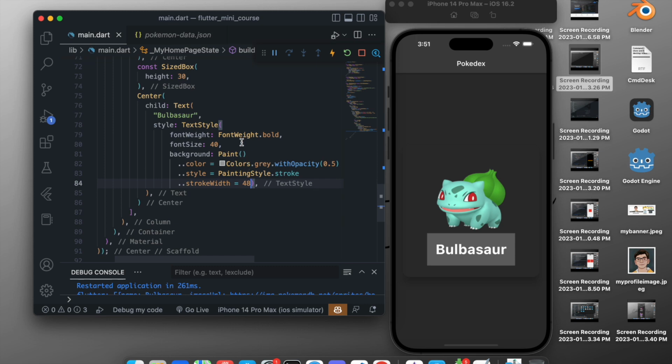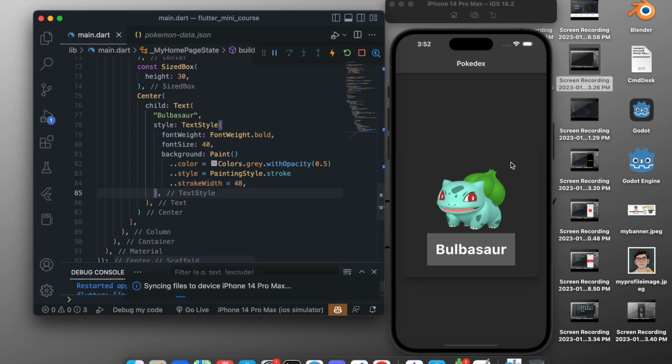So if we just decrease the size of this, so let's say we add 38 instead of 48, you see that we have extended the border, but we can see the middle part right here which is still open. So what we did here is we basically created a border, and we closed the border by extending its size greater than the font size, so it doesn't look like we have added the border. So for UI designing you have to do these things to make it look realistic. So after doing this, you can see that we have added a cool background.